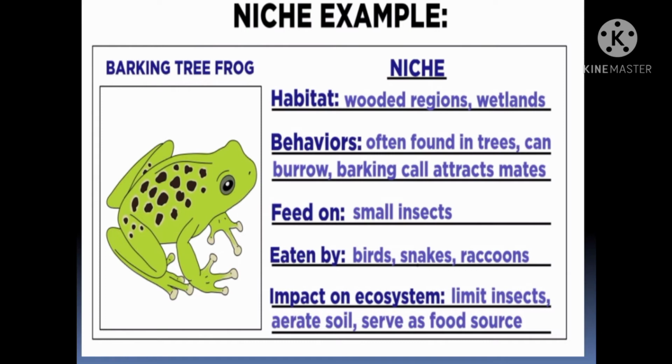By eating small insects, it limits insects in an ecosystem. It decreases the small insect level. It aerates soil. Soil aeration is very important for farming, so the frog helps in that, and it serves as a food source for large reptiles and for big birds which eat frogs. So this is all what a niche is.